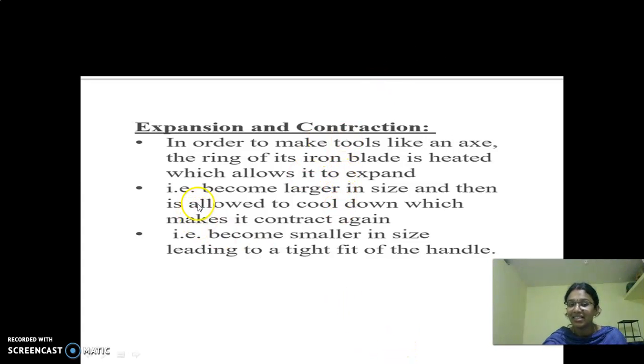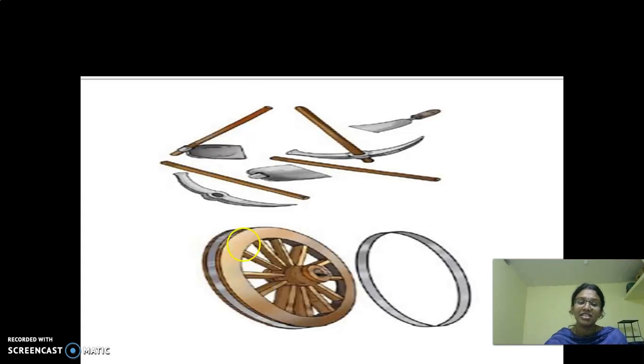It becomes larger in size and then it is allowed to cool down to contract again. It becomes smaller in size, leading to a tight fit of the handle. Look here, children. When it is heated, this hole expands. There is more space, and at that time we insert this wood inside the hole and allow it to contract. When it is cooled, it contracts and fixes the wood tightly.